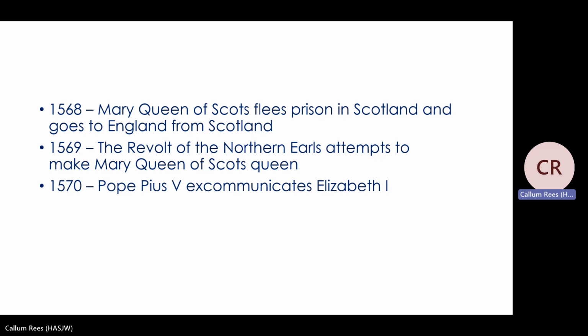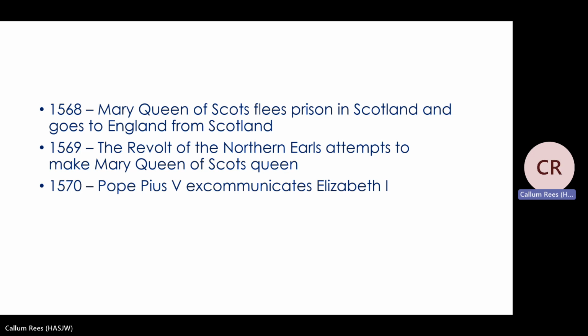Elizabeth places her under house arrest because she knows that many people in England actually think that Mary, Queen of Scots, should be Queen of England. And so they're hoping that by putting her under house arrest, they can keep a close eye on her, make sure she's not plotting against Elizabeth. It doesn't necessarily work because there are plots against Elizabeth, and the first one is the revolt of the Northern Earls. For your revision, you will have to go and do some extra revision and see exactly what happens in each plot. But this first one, it fails. And all of these plots have the same thing in common. They're all based around the idea that Mary, Queen of Scots, should replace Elizabeth as Queen of England.